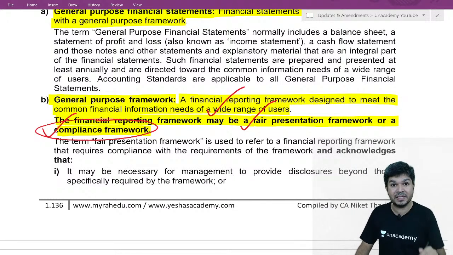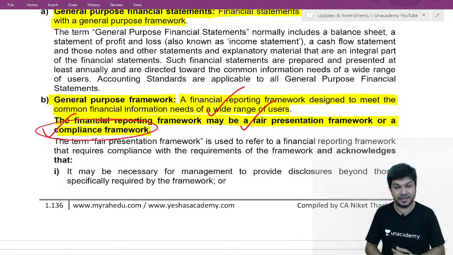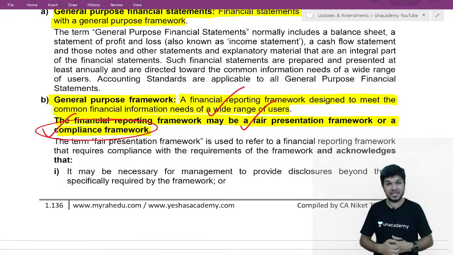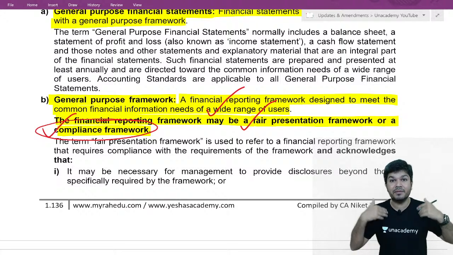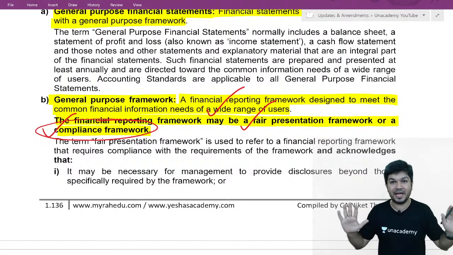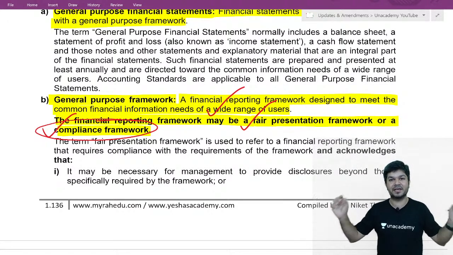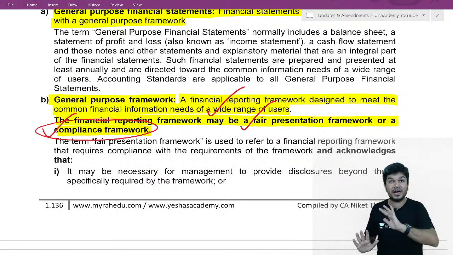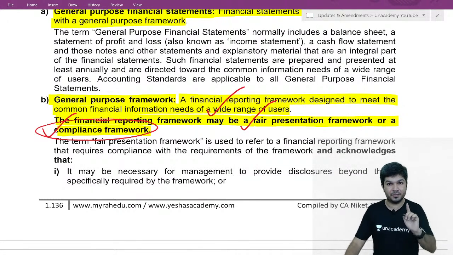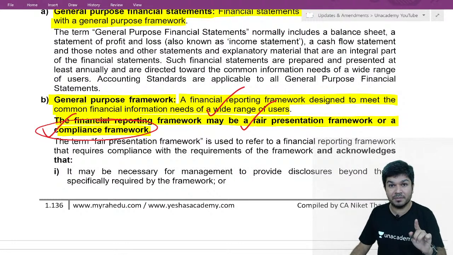If they follow the compliance framework, I repeat again, they are preparing financials complying with some laws and regulation. In our report also we will write the financial statements are prepared complying with XYZ laws of India. We don't write the word true and fair. The word true and fair will not come in our report if it is a compliance framework.